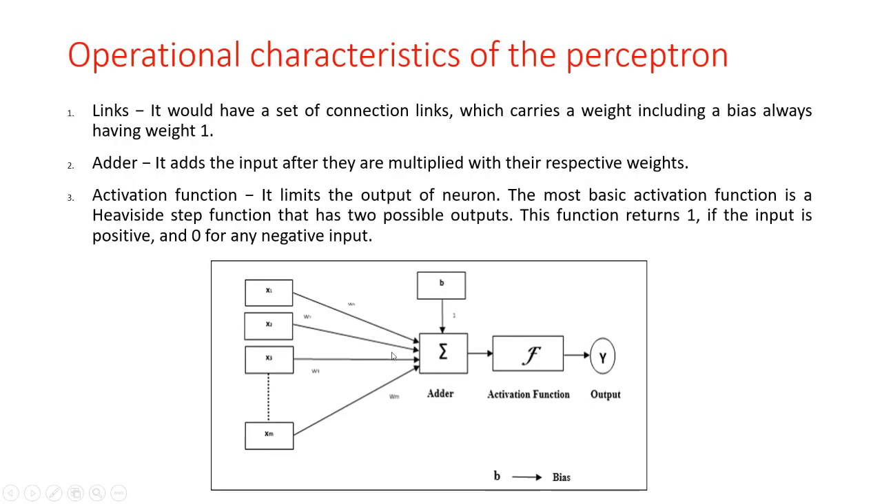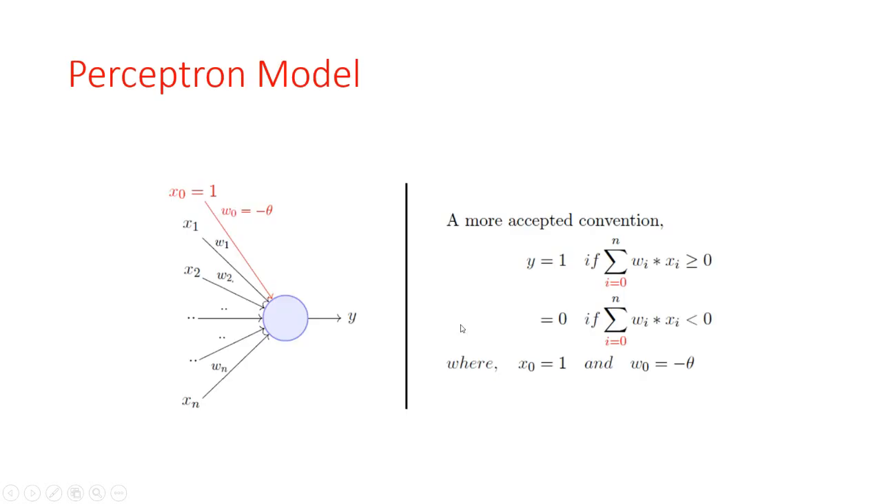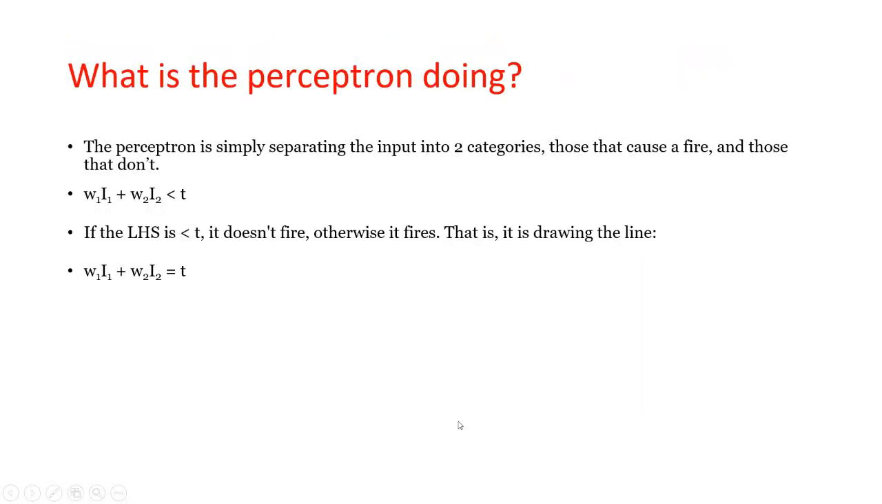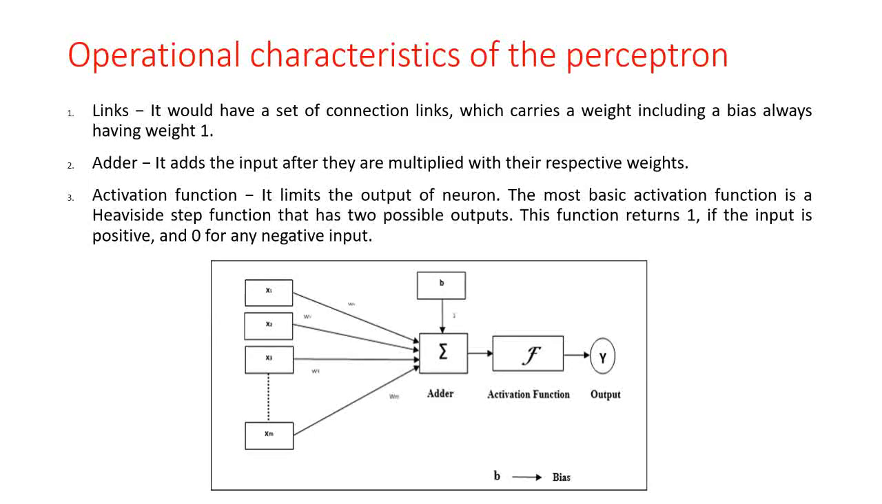So the single neuron has an arbitrary number of inputs along with adjustable weights, and the output of the neuron is 1 or 0 depending upon the threshold. It also consists of a bias whose weight is always 1. Here we added one bias, that is b, with the weight 1. Similarly here we added one bias with weight equal to minus theta and x0 equal to 1. So this is the representation of a perceptron.